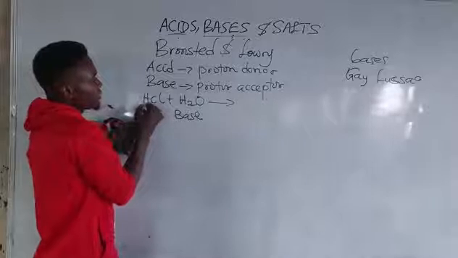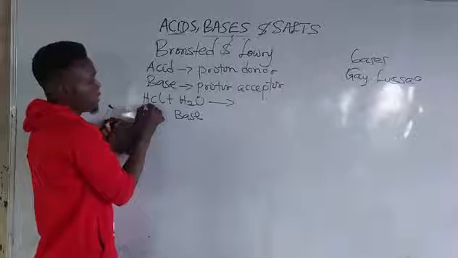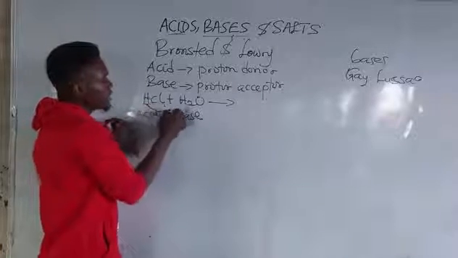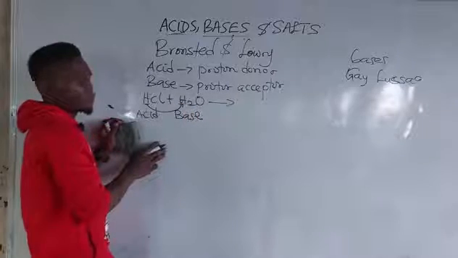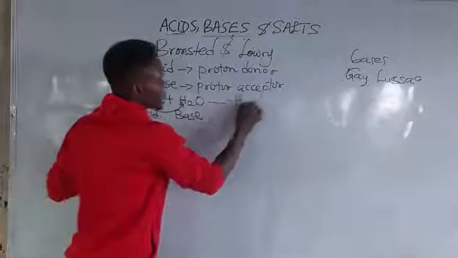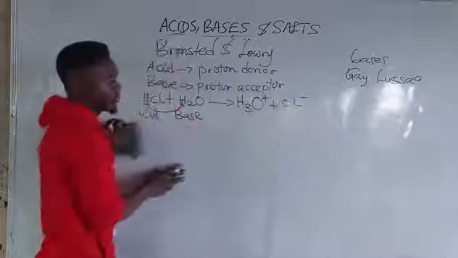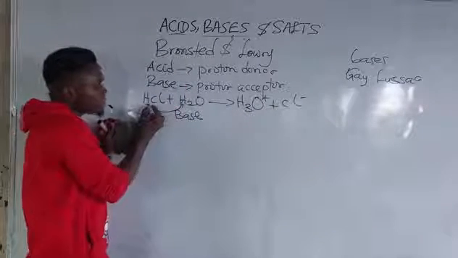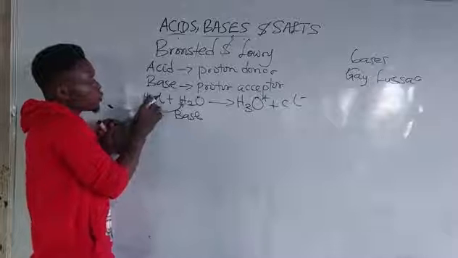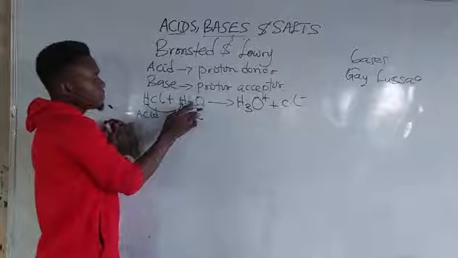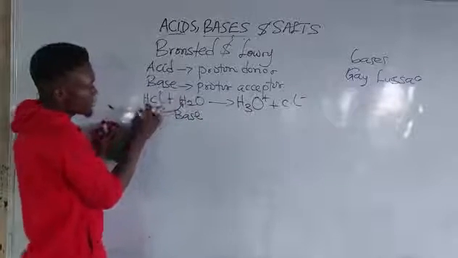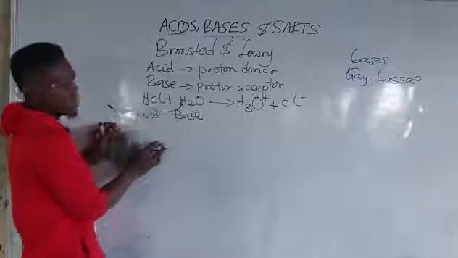Now, if this guy as a donor is giving out H, if it does that, I'll be having H3O plus, then Cl minus. You see, acid is a proton donor. Then a base is a proton acceptor. It has accepted the H given by HCl.